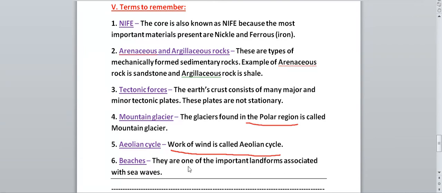Beaches. What are beaches? They are one of the important landforms associated with sea waves, because whenever sea waves work, beaches are formed. So these are landforms associated with sea waves. So we have finished the question answers of this chapter.